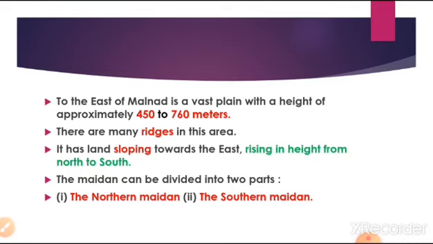Maidan region is located in the eastern part of Malnad and it is a vast plain with a height of approximately 450 to 760 meters. There are many ridges in this area and the height of the land increases from north to south.